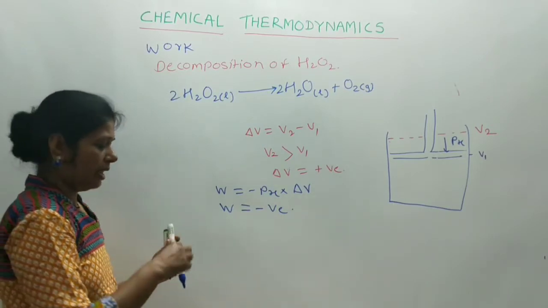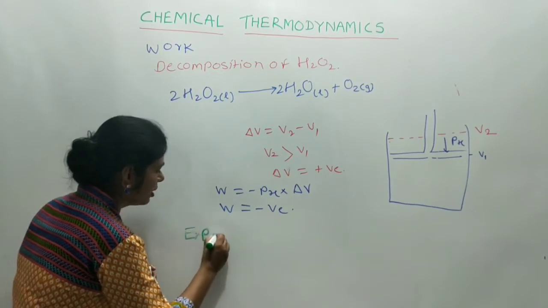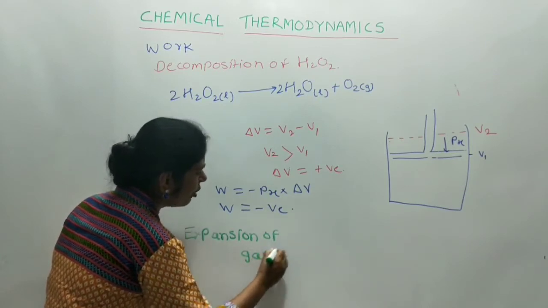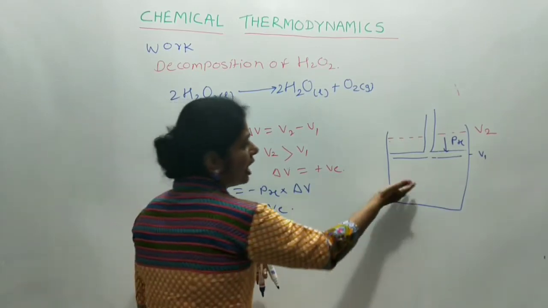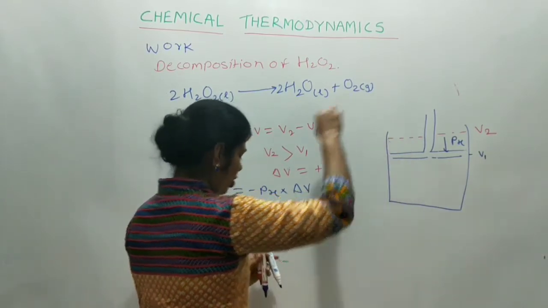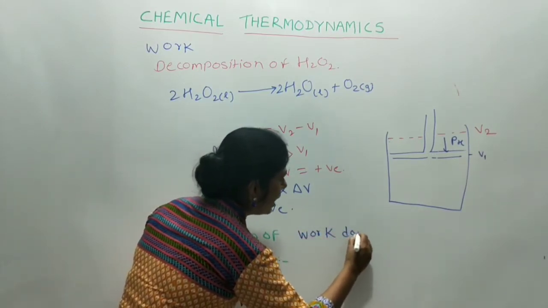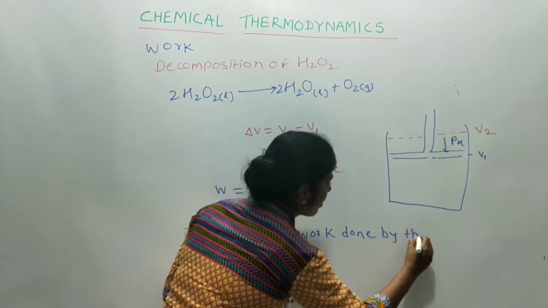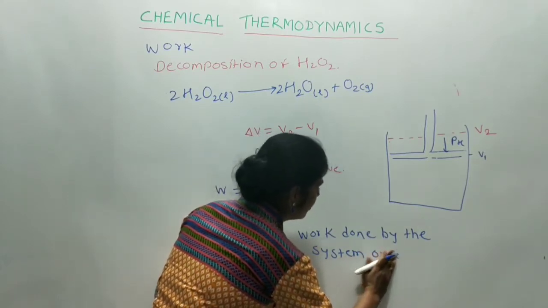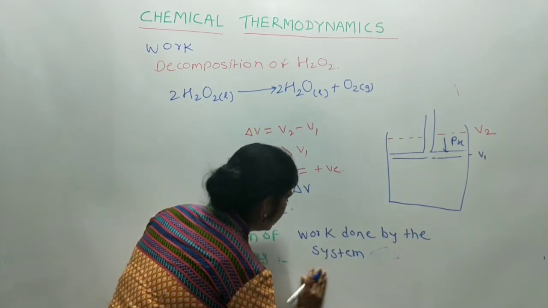That is, in the first case where expansion of gas takes place, work is done by the system on the surrounding, and the sign for it is negative.